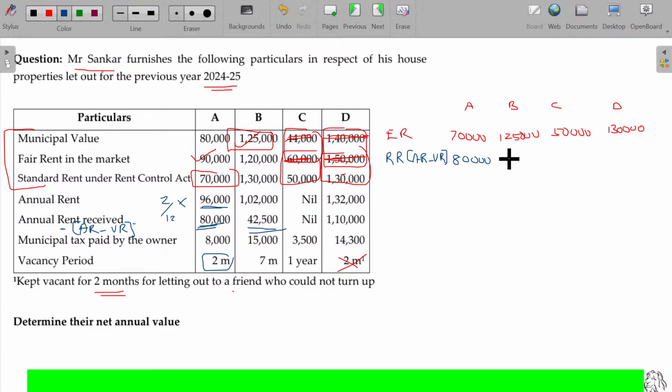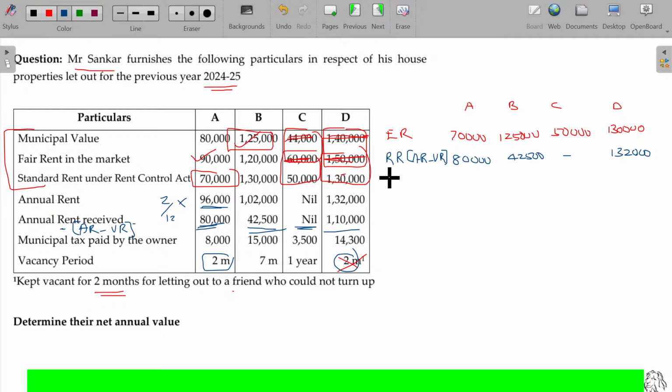Here 42,500. Here nil. Here 1,10,000. Is that okay? Clear? 1,10,000. But in this case, this 2 months is not considered, so that will not be taken at all. You have to take the full value, 1,32,000. It's not a genuine vacancy.